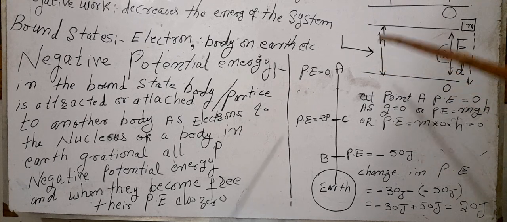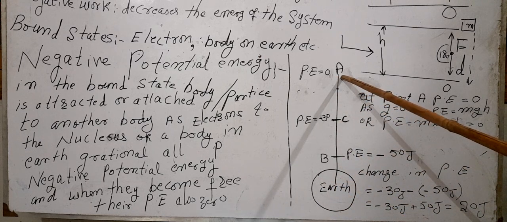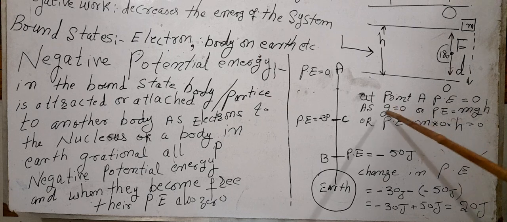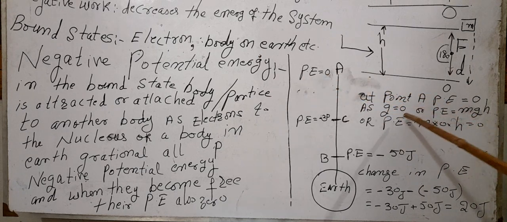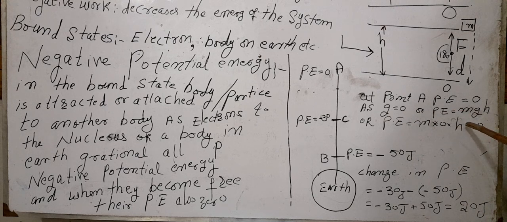Consider a body, it is the earth, and consider a body which is at a point A which is very far away from the center of the earth. At this point, the value of g is 0. Therefore, the potential energy of the body at point A will also be equal to 0.